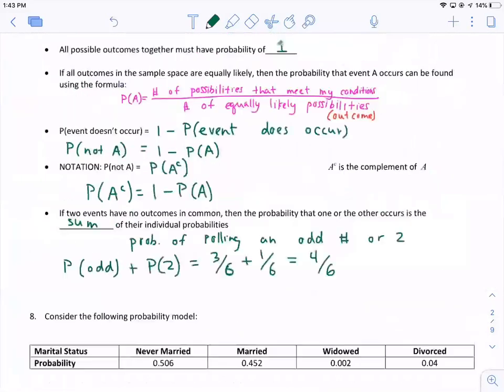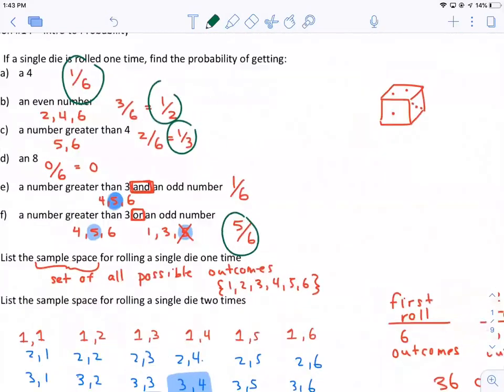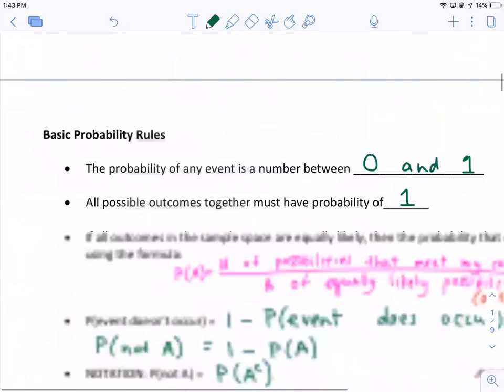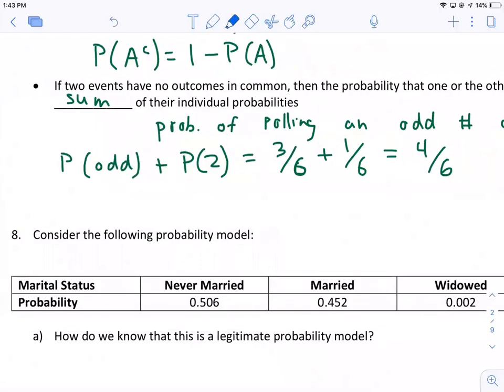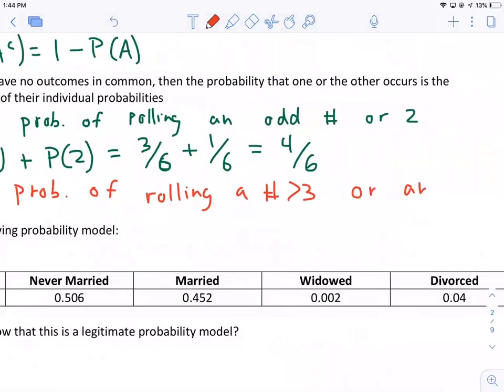Compare that to when we did, which example? This example, the probability of a number greater than 3 or an odd number. So let me write that out. Compare that to the probability of rolling a number greater than 3 or an odd number.